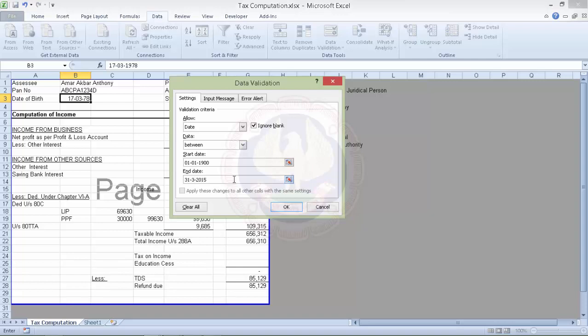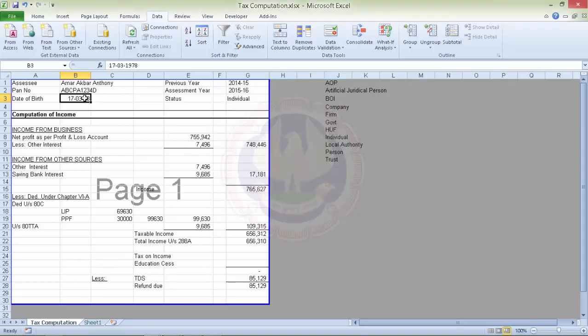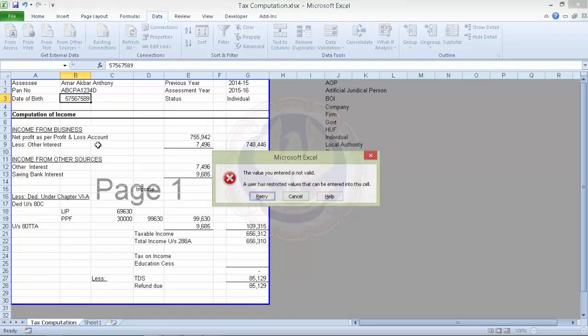Now what this will ensure is that the dates are valid dates which are between these two dates. Once we put up the validation, if we try to enter some other number within it, it will block us from doing it. So the chances of wrong entry are decreased.